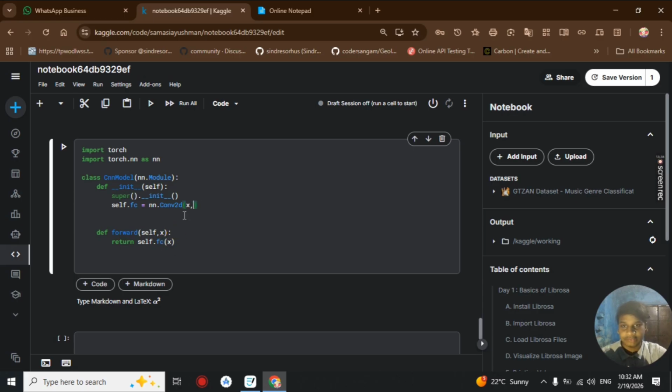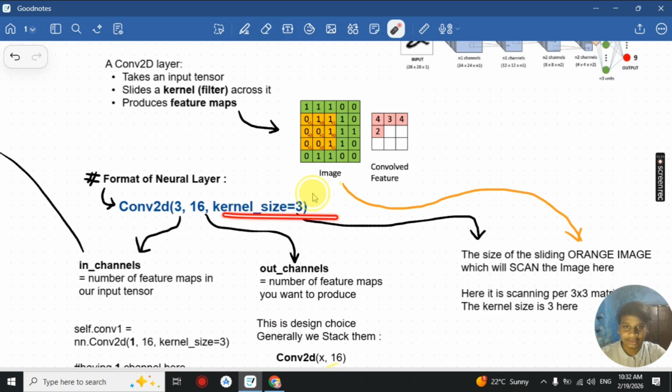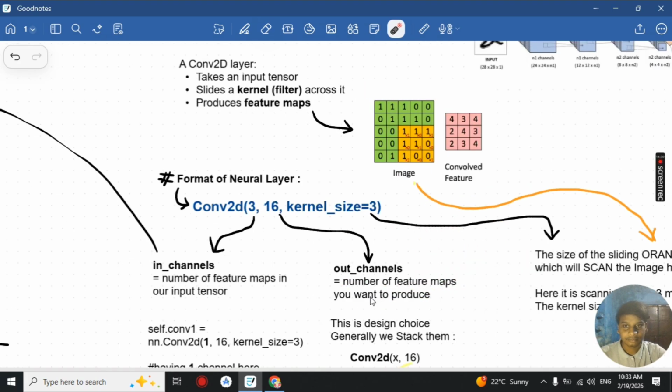We define our Conv2D with first our in feature, then our out feature, and then our kernel size. So in, out and kernel size are the only things required. What are these? First, the kernel size defines the matrix shape that will be passing through our image. The kernel size is the size of the sliding window that is scanning the image. Here it is scanning a 3x3 matrix because the kernel size is 3. If the kernel size is 4, it will be passing through a 4x4 matrix.